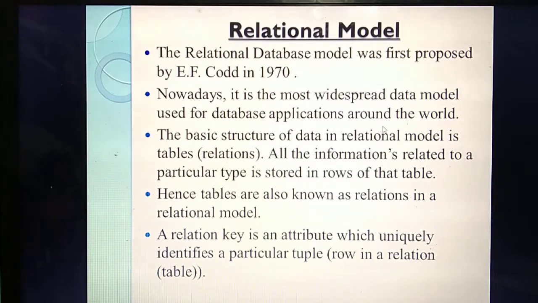So the relational model works based on tables. Each piece of data you store in the form of tables, as rows and columns. Here, what's the other name of tables? Relations. One important thing is you take one column as a key attribute. By using this key, you can identify which table it belongs to. For example, your class table, you can take it as 12A. Your register number is the key. If you are searching for your details, simply entering the register number is enough, because you have already taken your register number as the key.